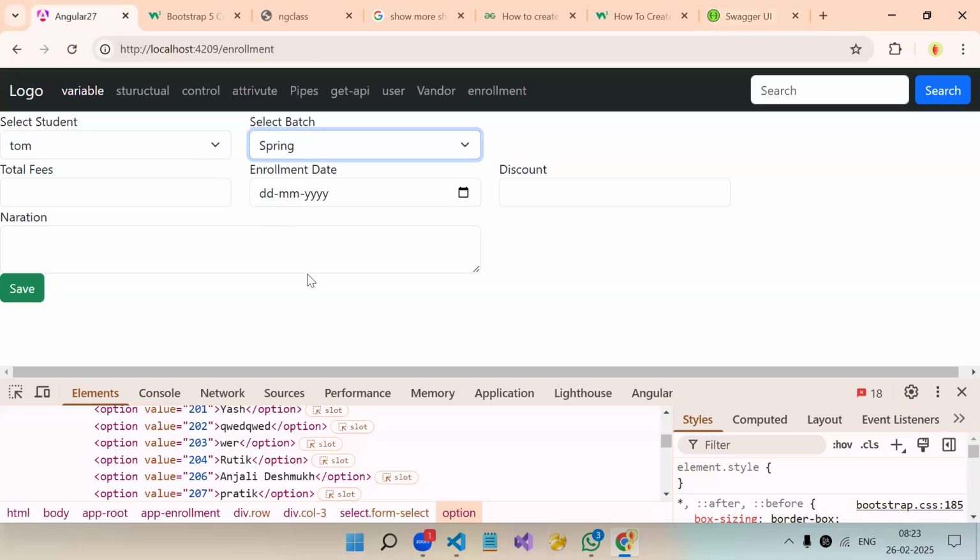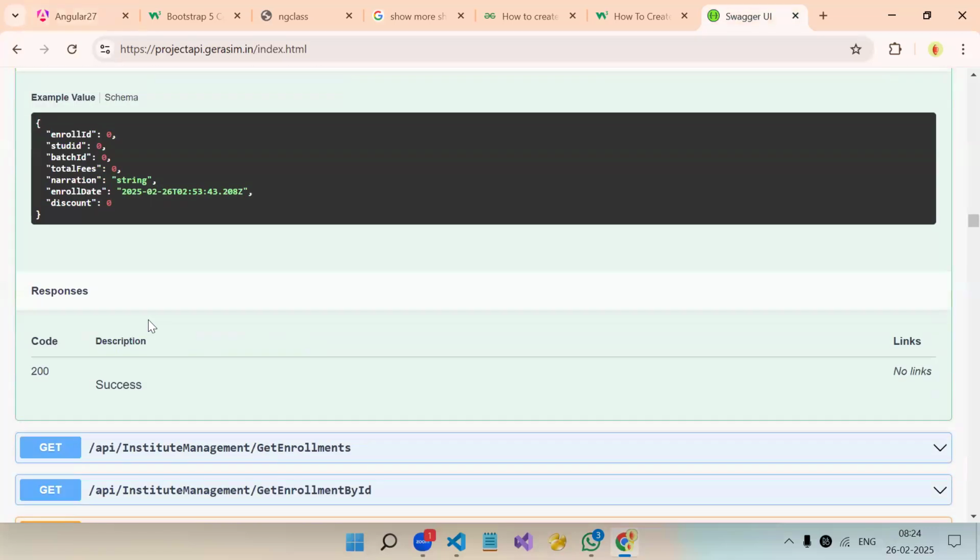So wherever you have a foreign key, you need to show the drop down. If it's a student ID, you will have the student API. If it's a batch ID, you have the batch API. Like that, you have to do. Post API will be the same. No changes in post API. You will create this object and you will bind it over here. Okay.